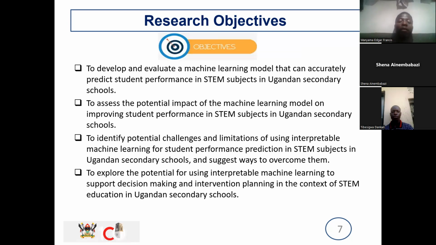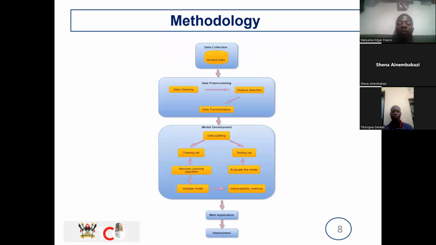Then to go further on with the methodology, this is the approach that we are planning to use to come up with a model. One of them is data collection, whereby we have collected some data and we are still in the process of collecting the data. We are also getting some data sets from online tools that we shall be able to use. And then the next stage is data processing.